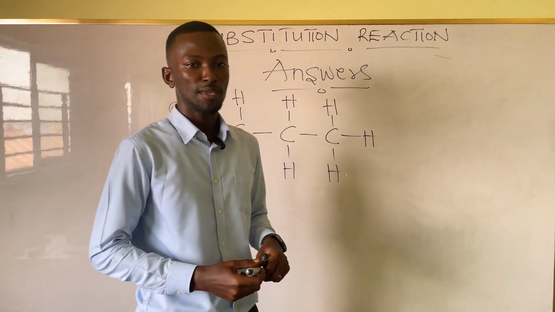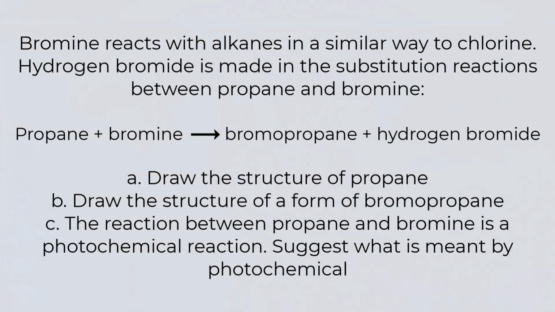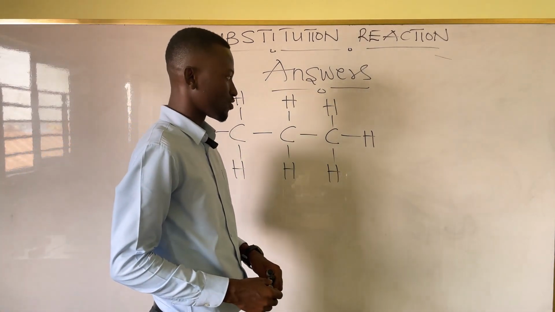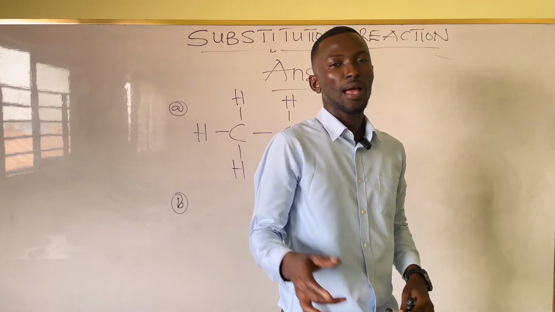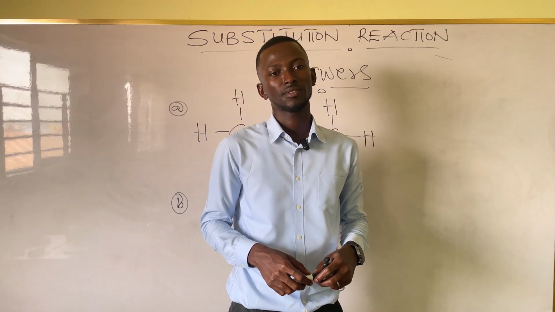Now let's continue to the B part of the question. B. Draw the structure of a form of bromopropane. But how was the bromopropane formed? Between propane and bromine.